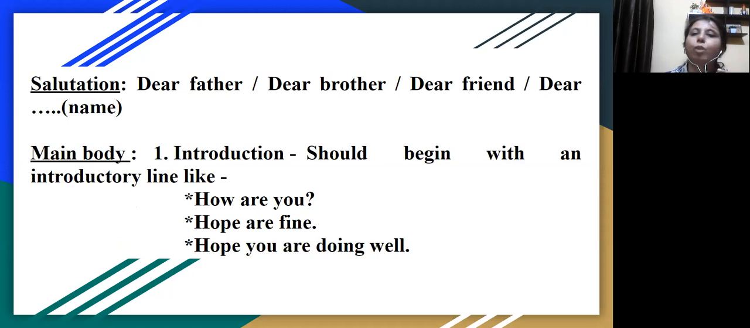Coming to the main body of the letter, you have to introduce the letter with an introductory line or paragraph. You have to introduce yourself, not in a way that you are unfamiliar with the person you're writing to, but like asking about the well-being of that person. How are you? Hope you're fine. So these are some of the traditional lines that you use to introduce the letter.